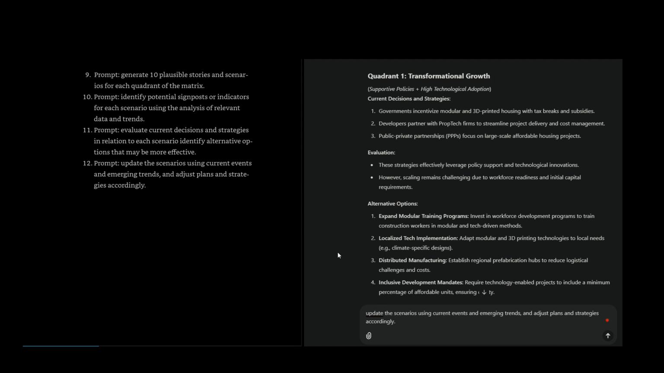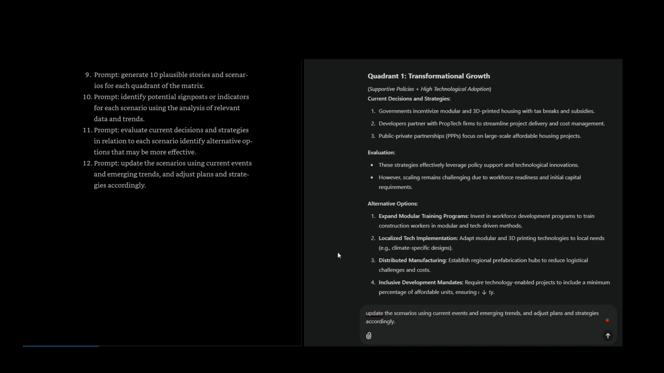Current decisions and strategies: governments incentivize modular and 3D printed housing with tax breaks and subsidies. Developers partner with proptech firms to streamline project delivery and cost management. Public-private partnerships focus on large-scale affordable housing projects. Evaluation: these strategies effectively leverage policy support and technological innovations. However, scaling remains challenging due to workforce readiness and initial capital requirements.